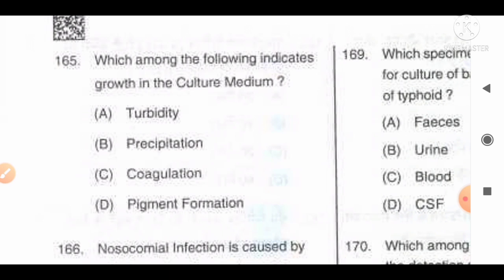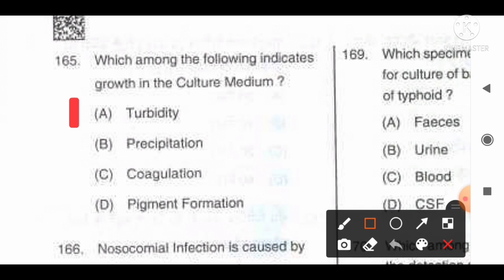Move to the next question, number 165. Which among the following indicates the growth in culture medium? Option A, turbidity, B, precipitation, C, coagulation, D, pigment formation. The information available for this question: turbidity measurement of microbial culture is a widely used method to determine the cell number of microorganisms in a culture medium. So it is turbidity that is used to measure the number of microorganisms growing in the culture medium. Option A will be the correct answer for this question.